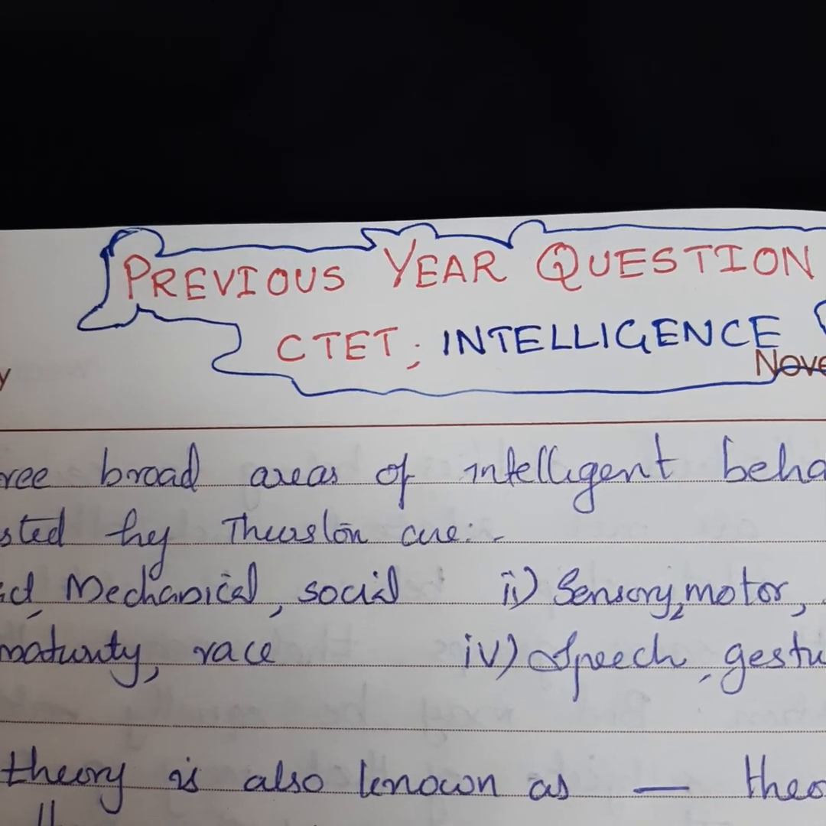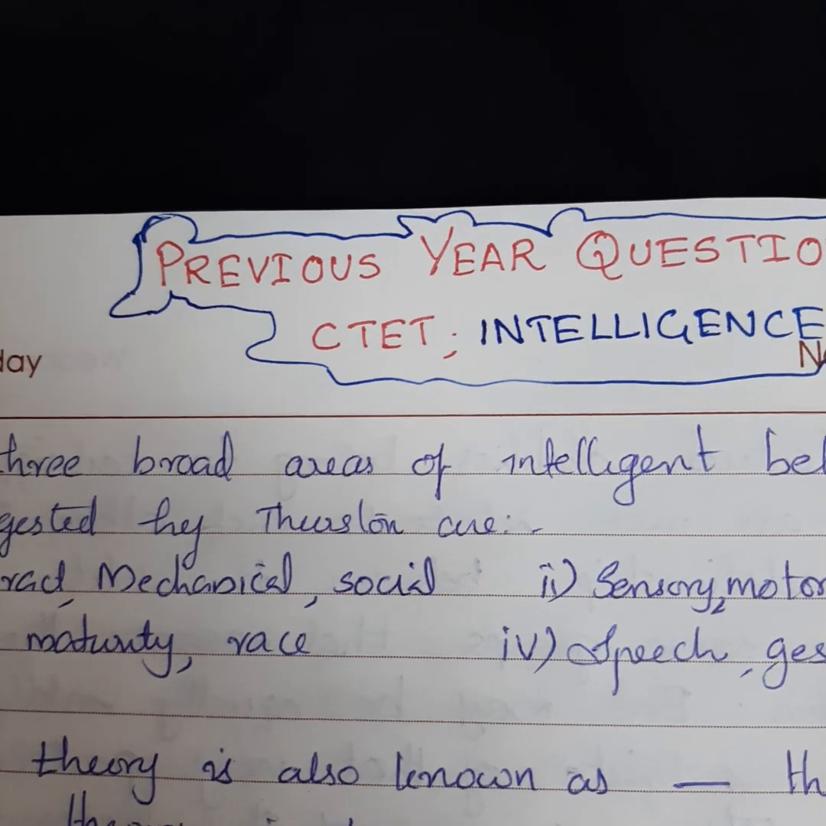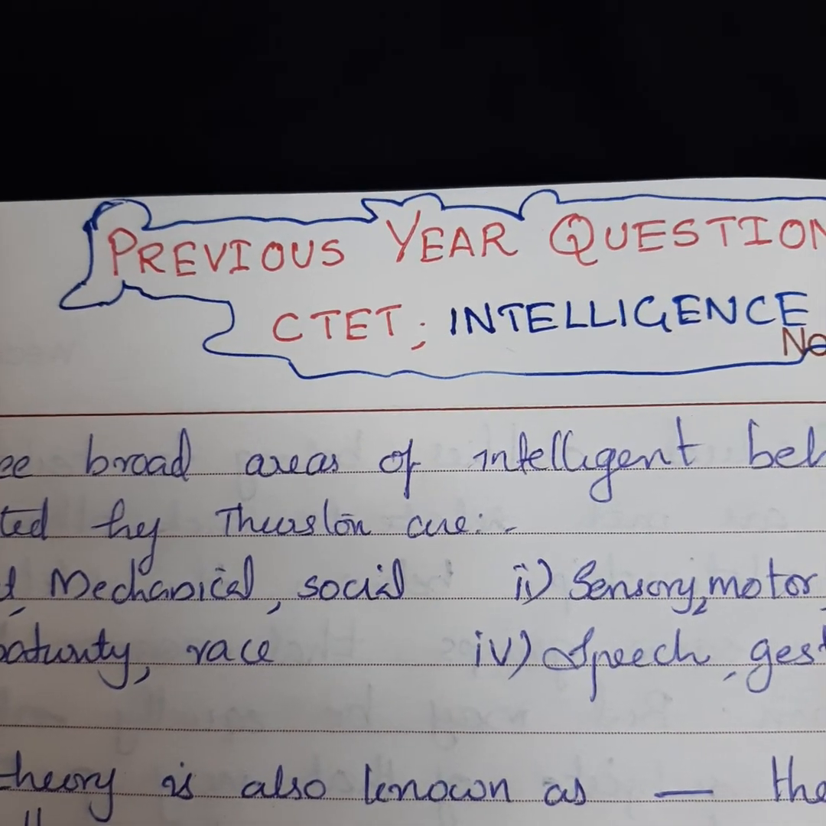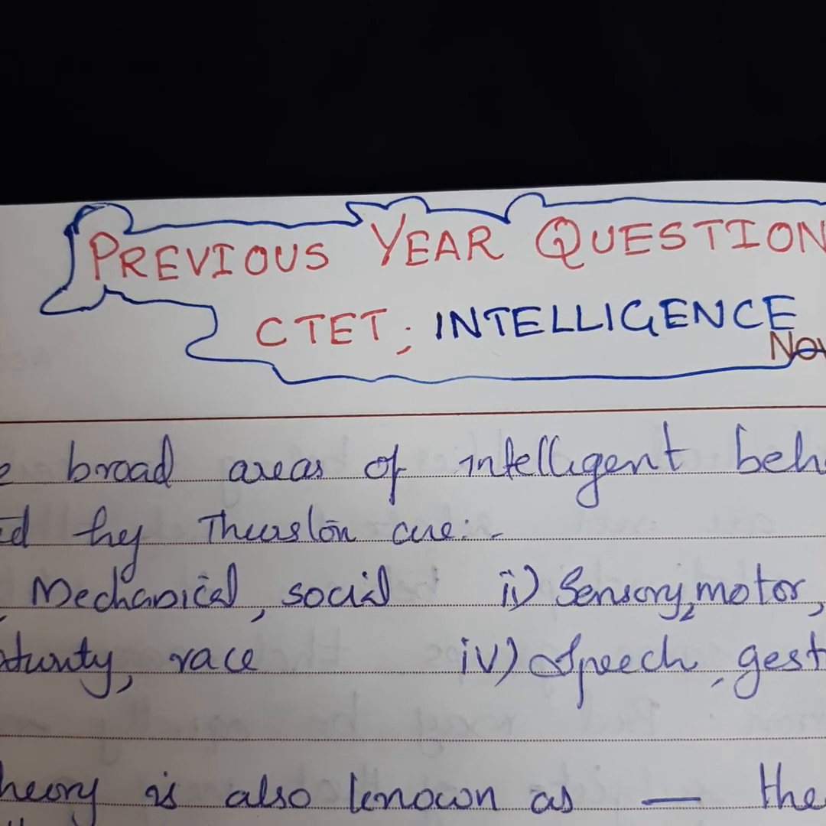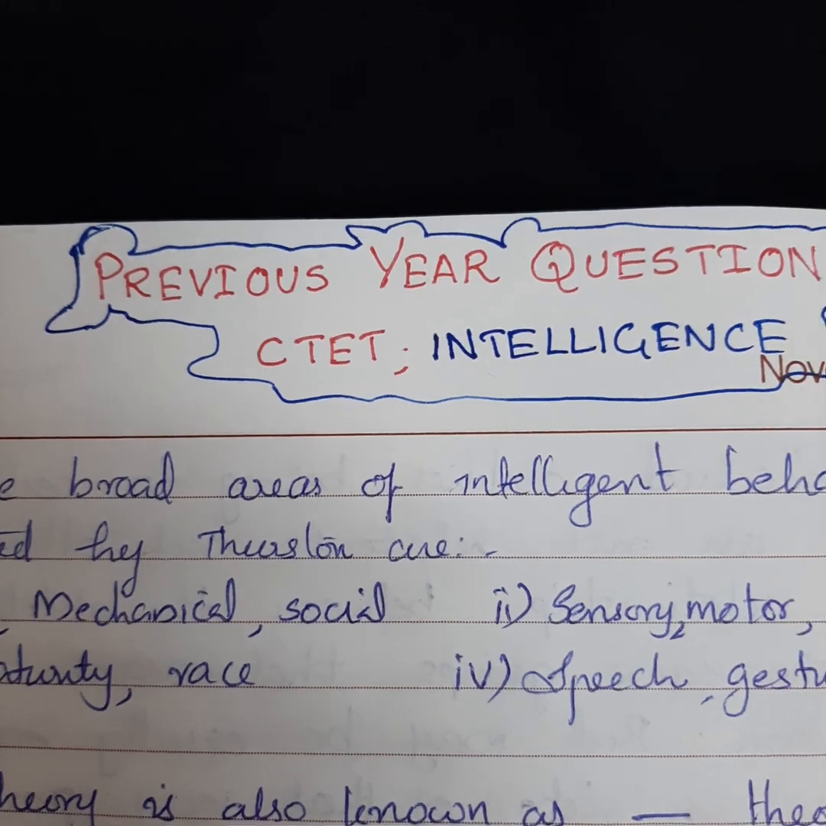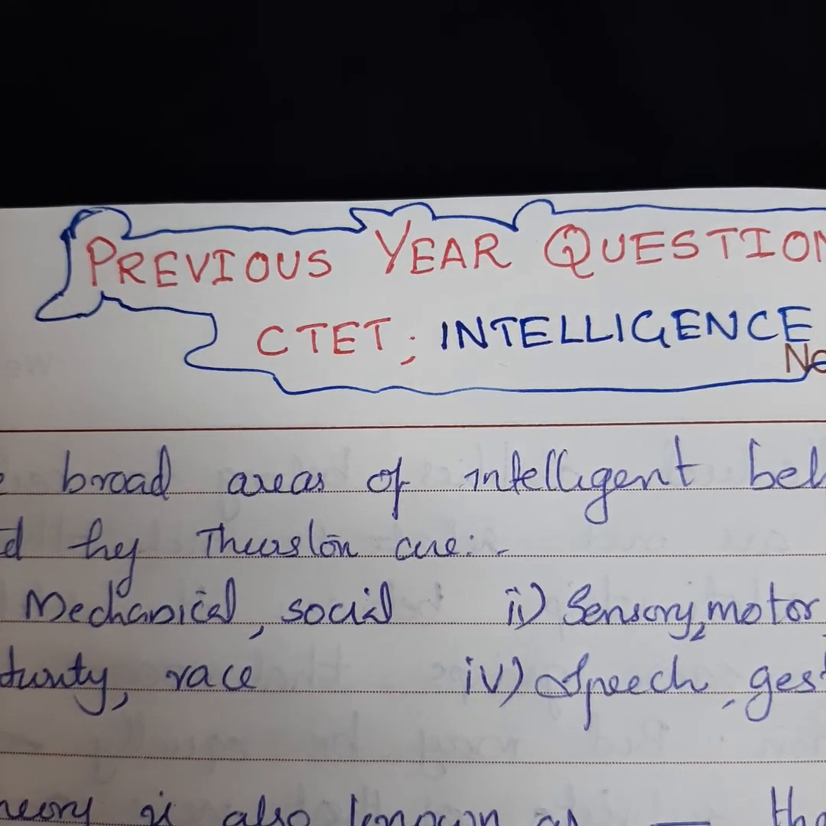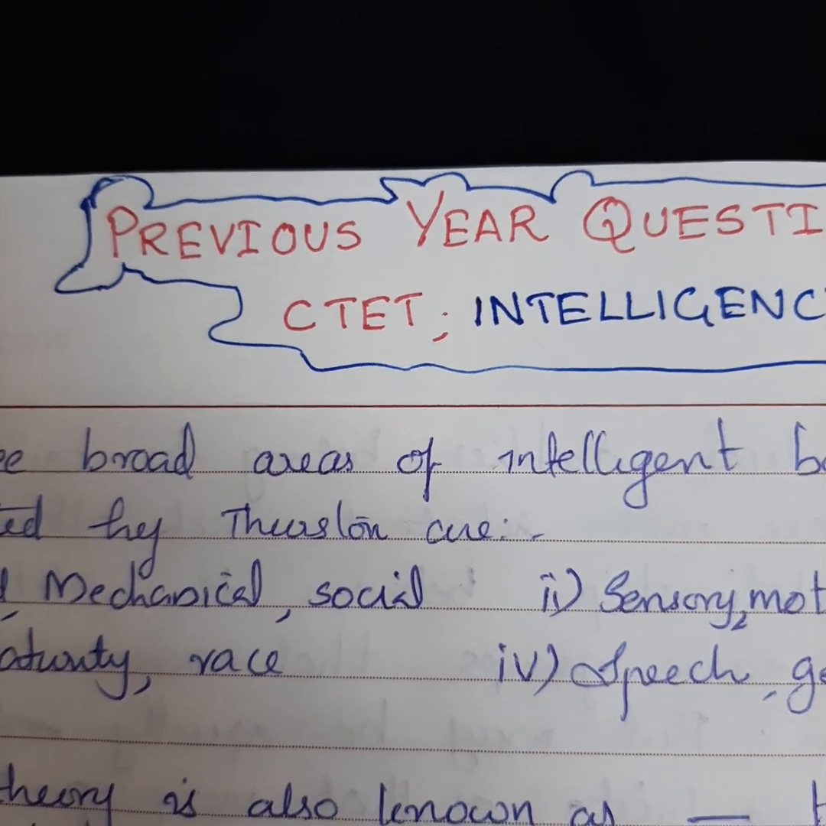Sixth one is triarchic theory of intelligence by Robert Sternberg. Seventh one is theory of structure of intellect by J.P. Guilford. And recently I have uploaded oligarchic theory of intelligence, and one more will be uploaded soon.